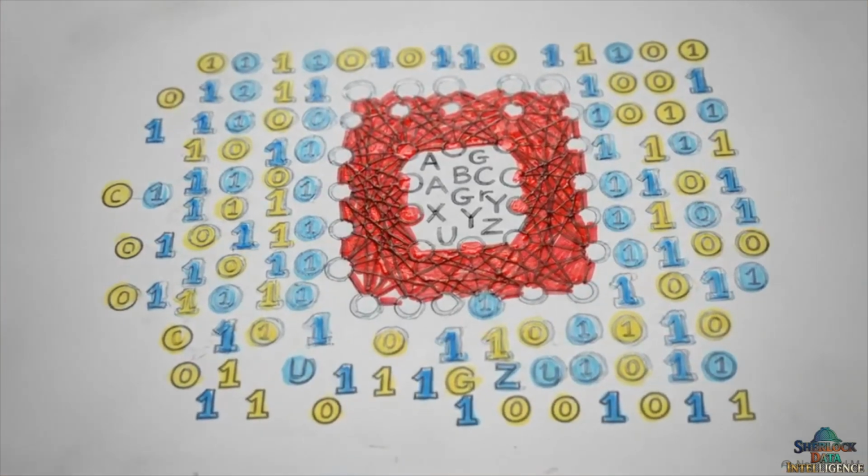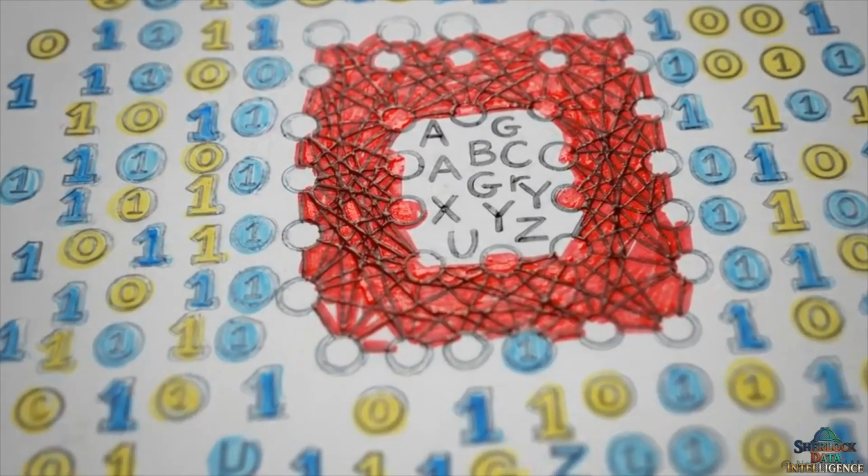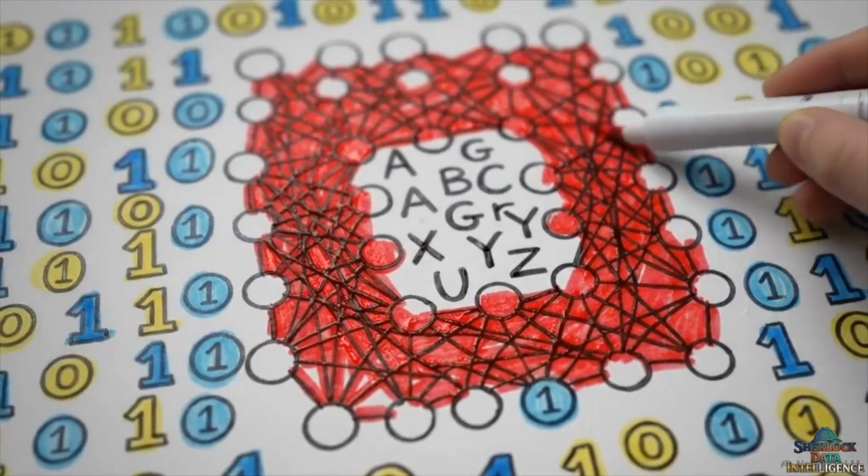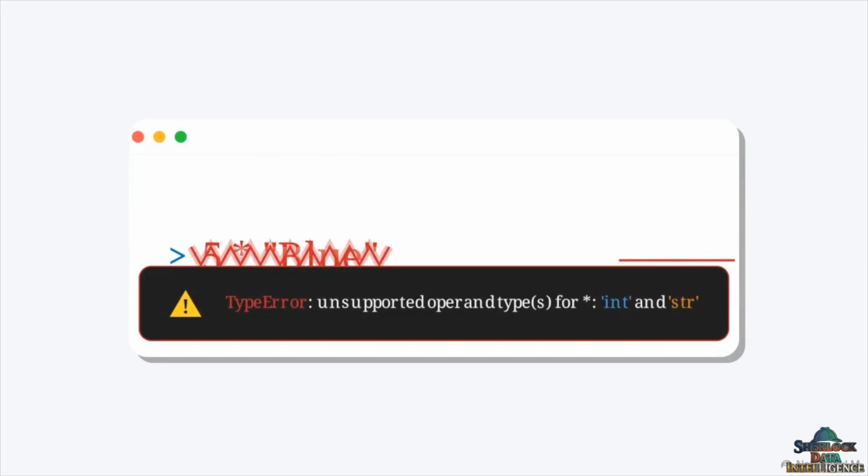Machine learning algorithms operate entirely on pure mathematics. At their very core, they are strictly designed to evaluate numbers. Take a look at this equation interface. If an algorithm attempts to multiply a weight of 5 by the word blue, the system immediately throws an error.